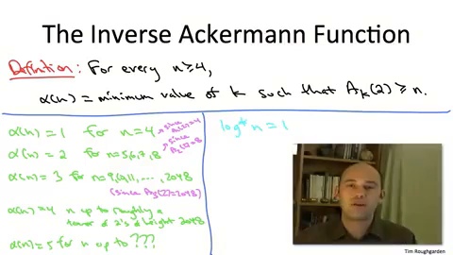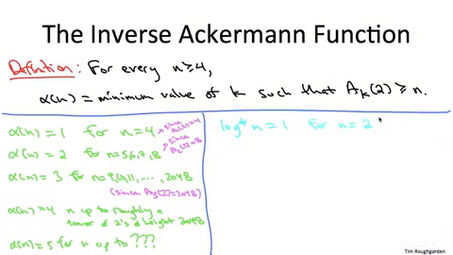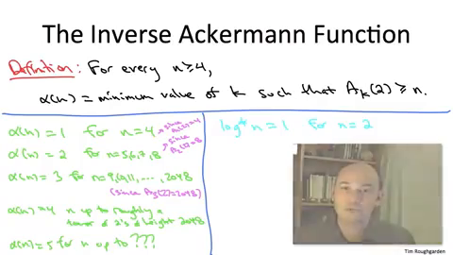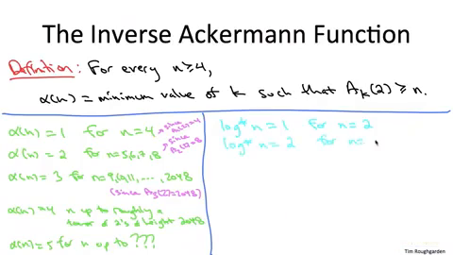So when is log star of n going to be equal to 1? Well, that's when n is going to be equal to 2. Then you hit log once and you drop from 2 to 1 and you're done. If n equals 3 or 4, then you need more than one application of logarithm to drop below 1, but you only need 2 applications. So log star of n is going to be 2 for n equals 3 and 4. Similarly, for n anywhere between 5 and 16, log star n is going to be equal to 3, right? If you start from 16, that's 2 to the 4. So if you apply log once, you get 4. A second time, you get 2. A third time, you get 1.